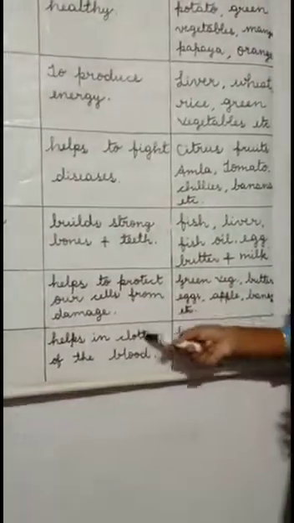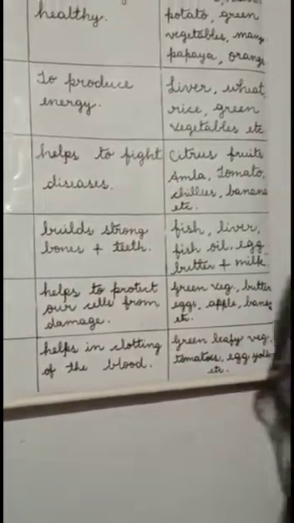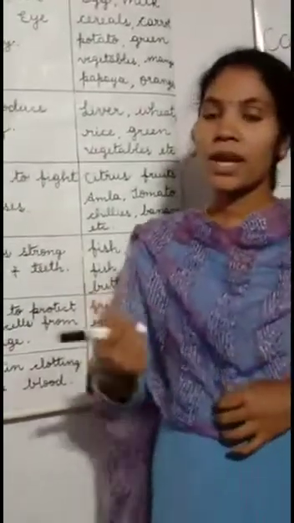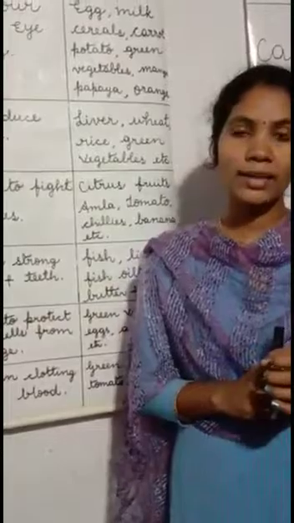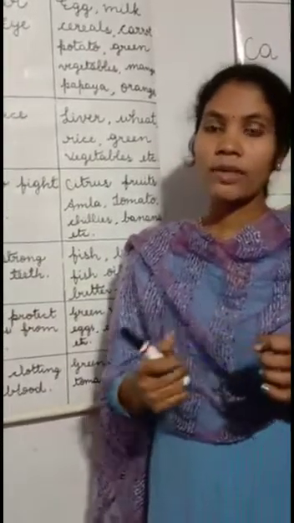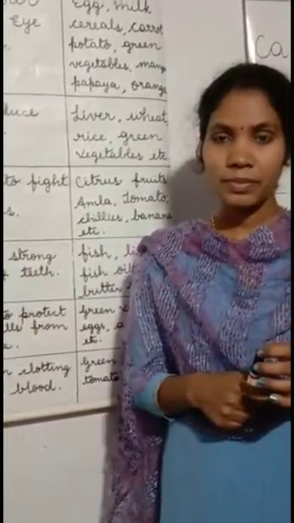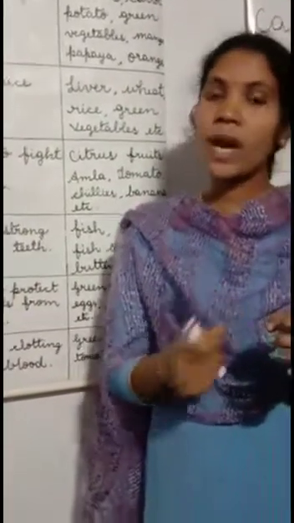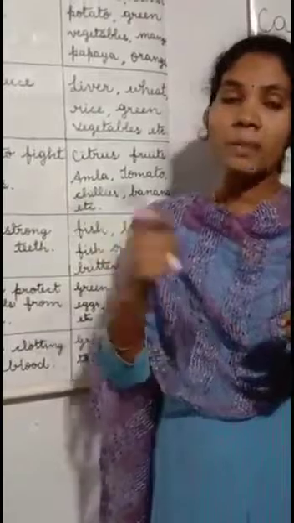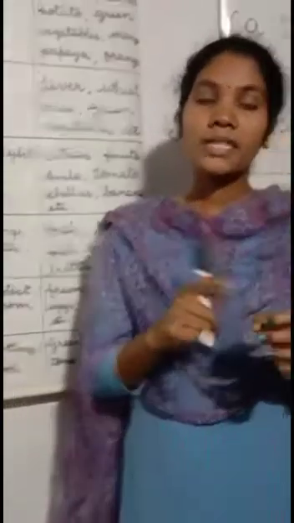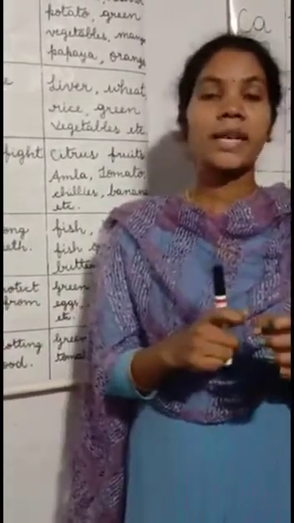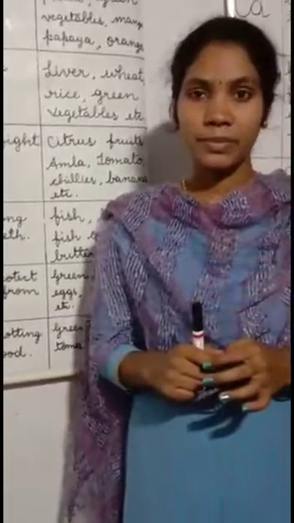What do you understand by clotting? You might have seen when you get a cut in your hand or when you meet with an accident, bleeding takes place. And without any effort or medication, you see bleeding stops by itself after some time.